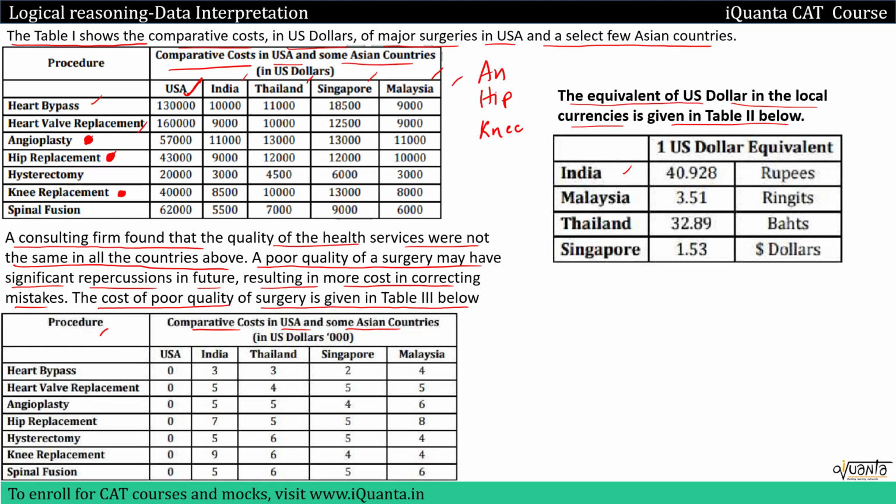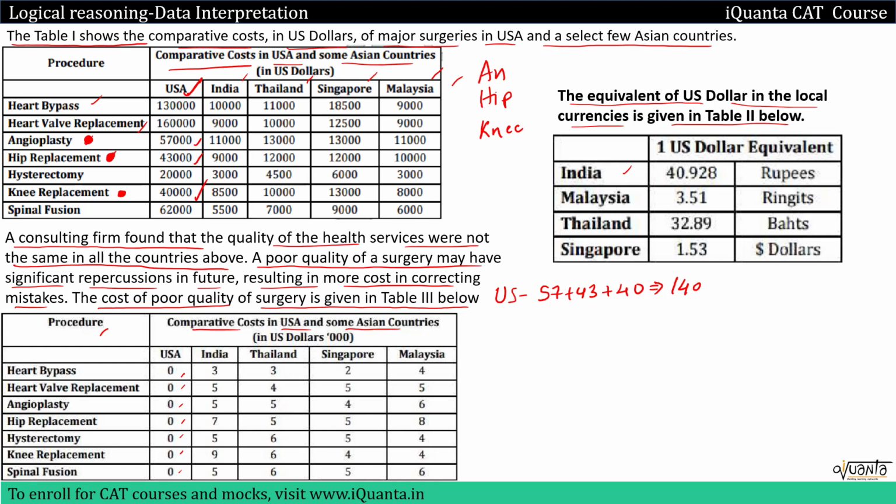If I add the cost, so 57,000 plus 43,000 plus 40,000 from the first table. So in US it will be 57 plus 43 plus 40, and we have to take into account the poor quality cost as well. So in USA, all the cost of poor quality surgery are 0. That means they don't charge anything. So this will be equal to 140k. All these values are in thousands, okay?